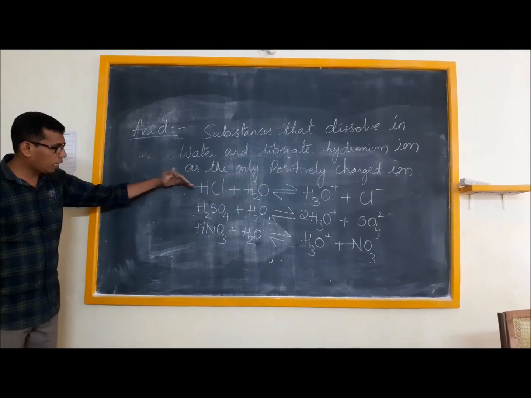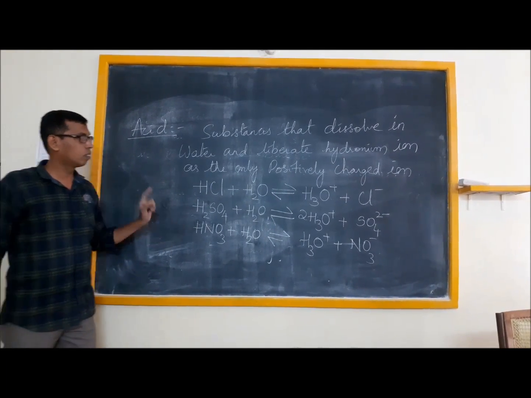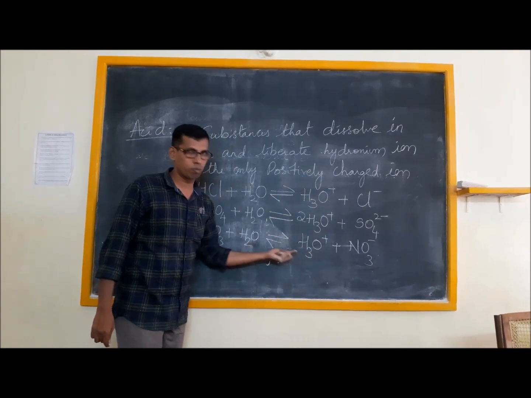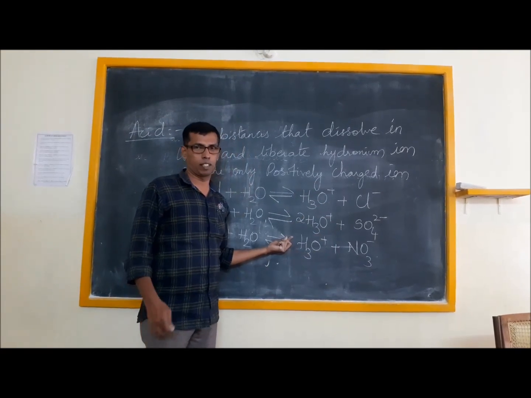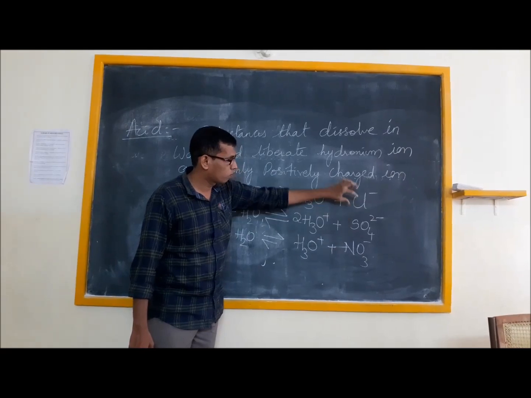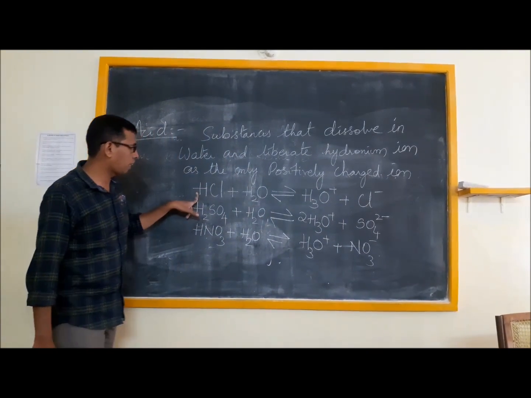So if you observe these three equations carefully, in all the three equations, the hydronium ion, that is the H3O+ ion, is a common ion. And that too, it's a common positively charged ion. But when it is the negatively charged ion, you see there is a difference. What's the negatively charged ion produced in case of HCl?